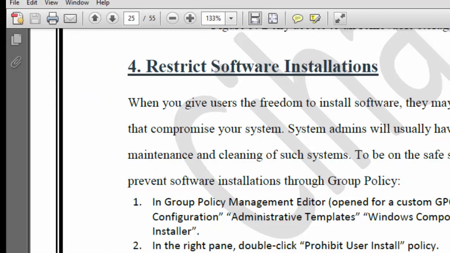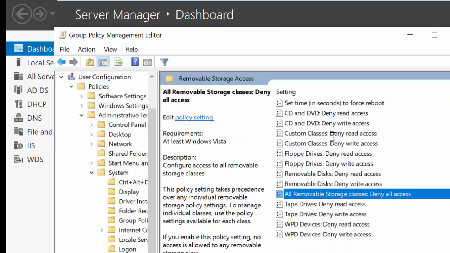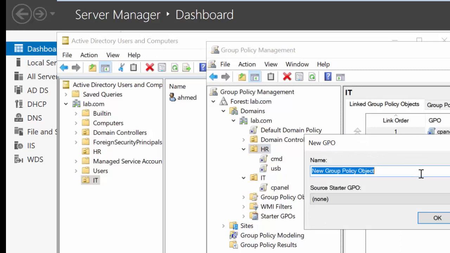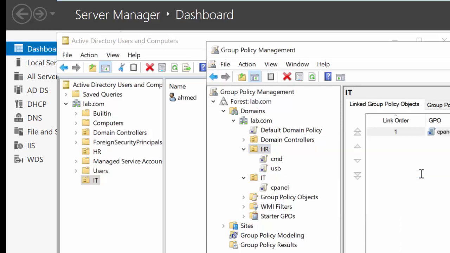You can prevent the user from installing any software on the computer. Maybe the user just installs a game, or some software that causes harm to the computer, or just installs unwanted apps on the computer, right? So you can restrict the user from installing a program or software. Just the administrator can add software to the computer. So I can create another one here in the HR or in the IT, whichever. Just go here and I can name it install, for example.